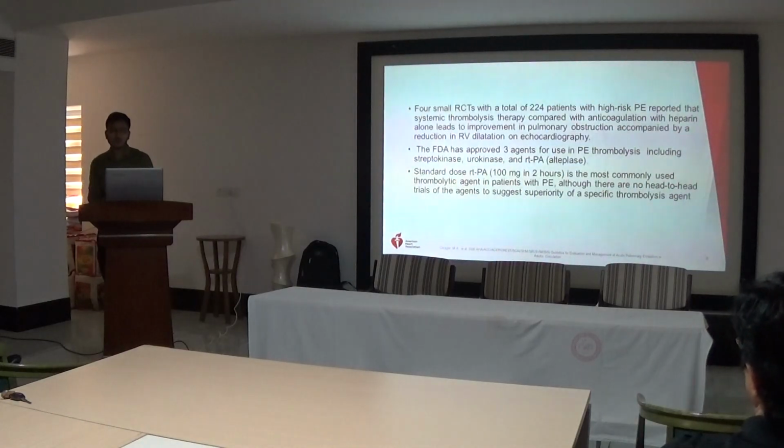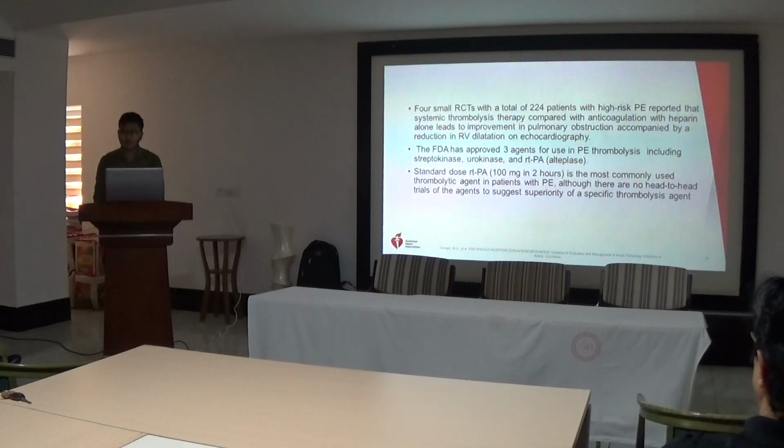So there are 4 small randomized controlled trials with a total of 224 patients with high-risk PE which reported that systemic thrombolysis therapy compared with anticoagulation with heparin alone leads to improvement in pulmonary obstruction accompanied by reduction in RV dilatation on echocardiography. The FDA has approved 3 agents for use in pulmonary embolism thrombolysis: streptokinase, urokinase and alteplase.